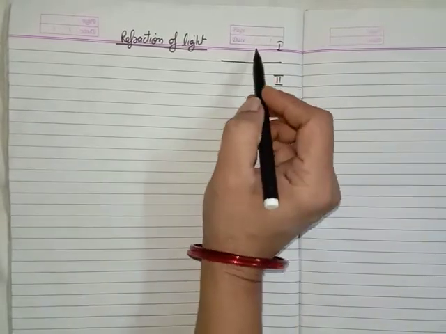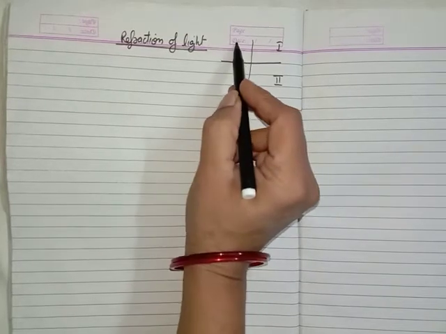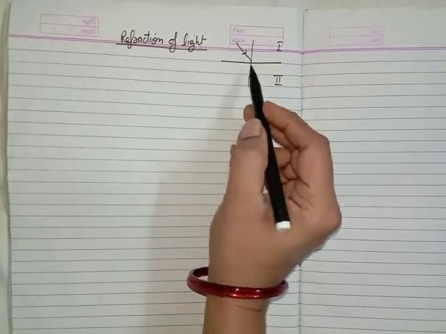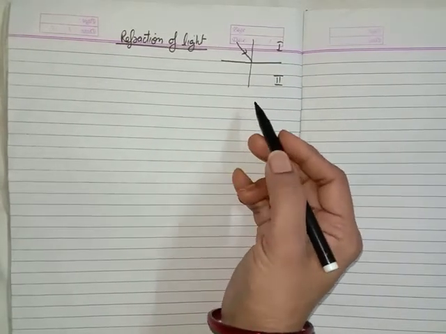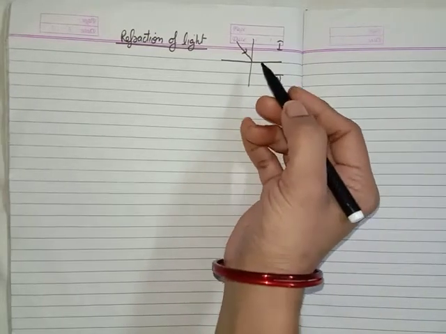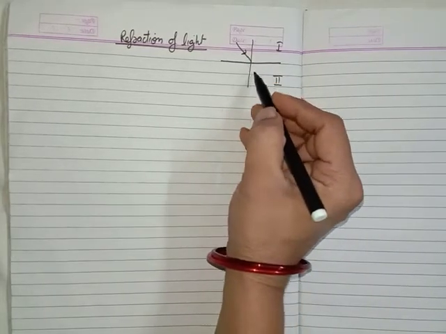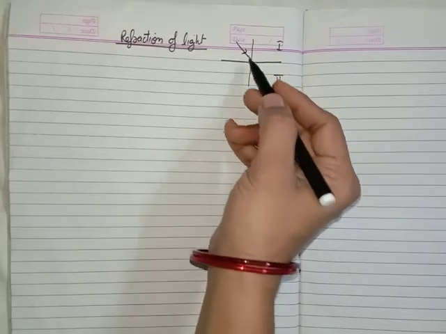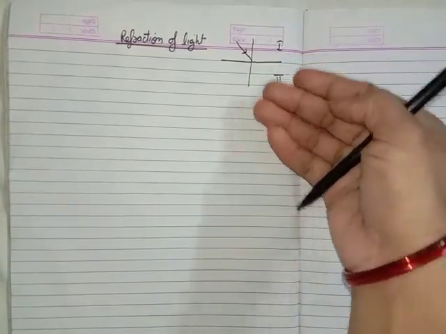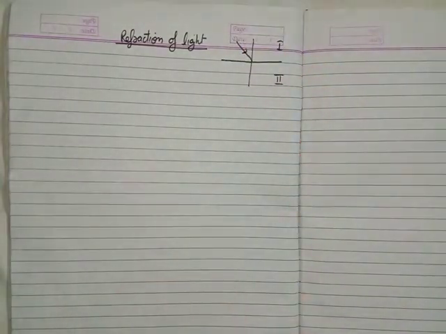So when light rays pass from one medium to another medium, they refract from their path, that is, they bend either towards the normal or away from the normal. It means it bends when it passes from one medium to another, and this bending of light is called the refraction of light. So we have just studied about the refraction of light. What is refraction? Now in this video we will study the laws which are related to the refraction of light.